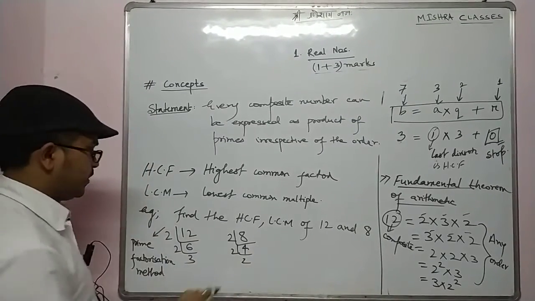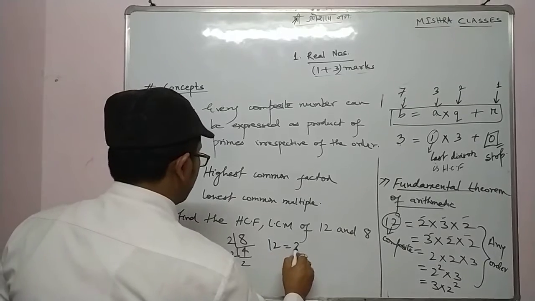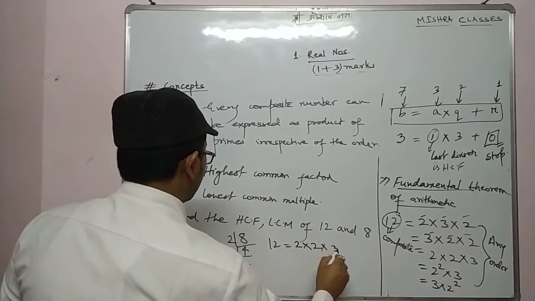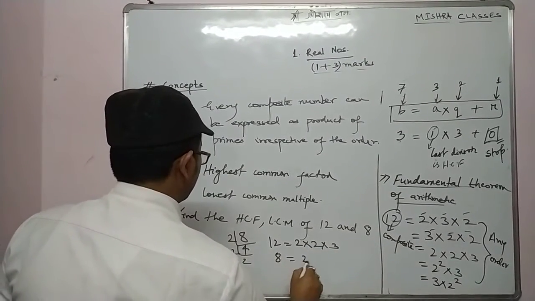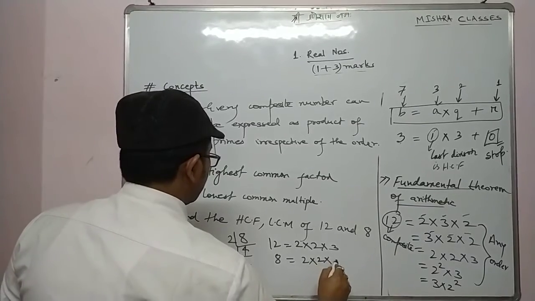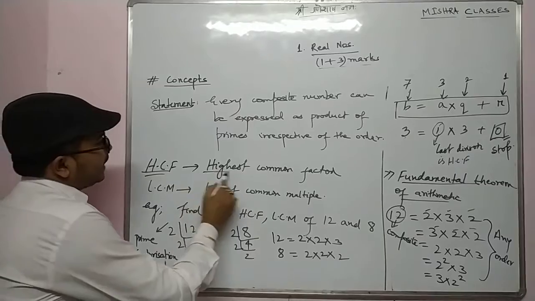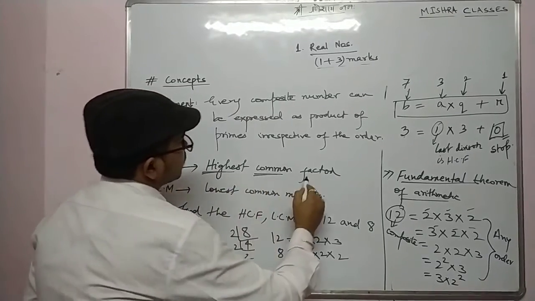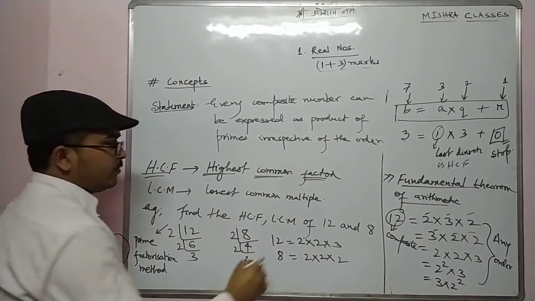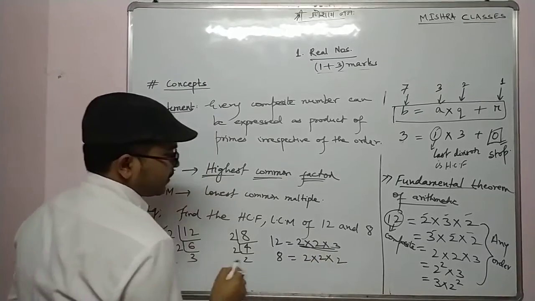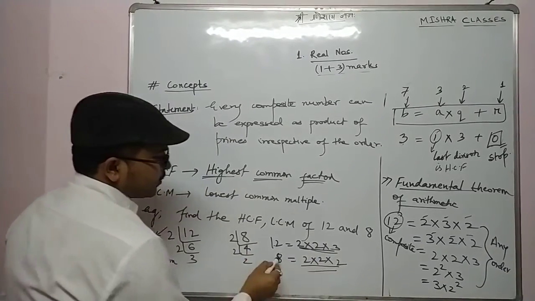So how do we write? We write 12 equals 2 into 2 into 3, and we write 8 equals 2 into 2 into 2. Is it clear? Now HCF means what? Highest common factor. We are finding the factors. These are all the factors of 12, these are all the factors of 8.